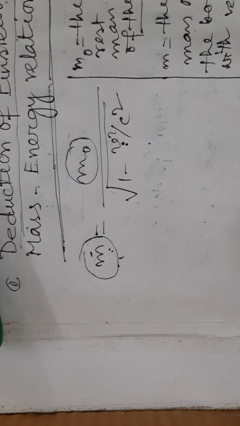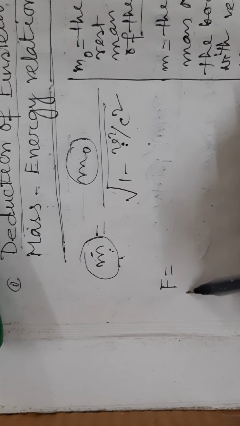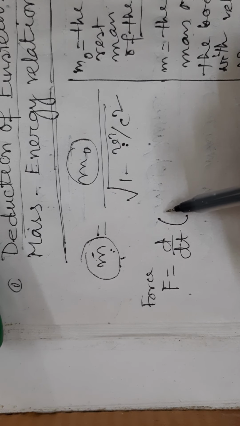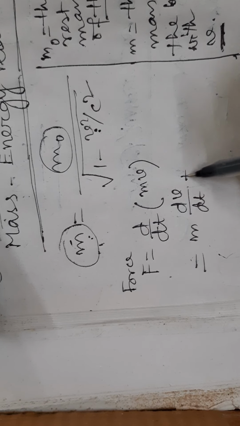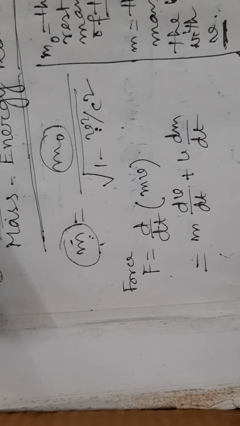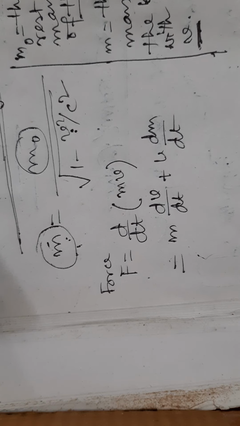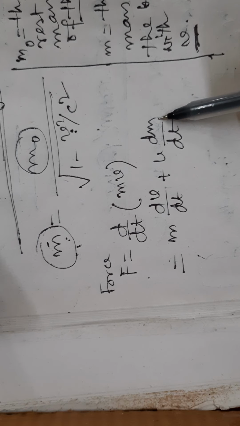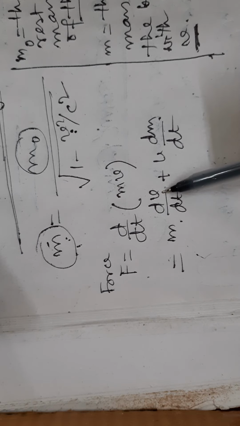So F equals d by dt of mv, which equals m dv/dt plus v dm/dt. Simple differentiation.